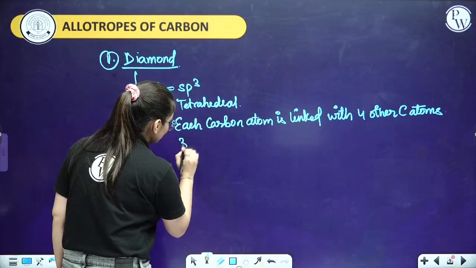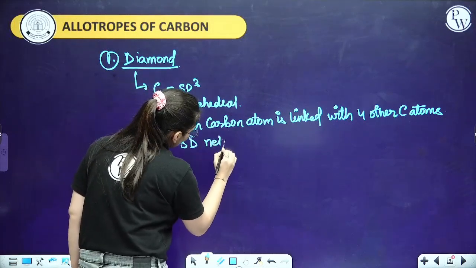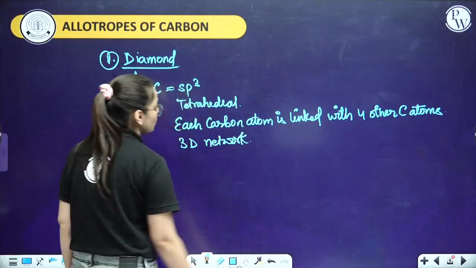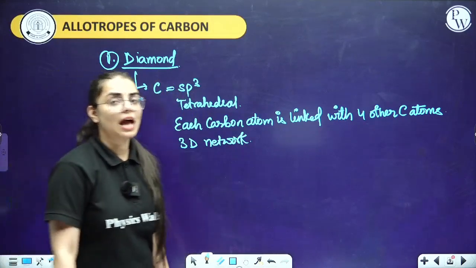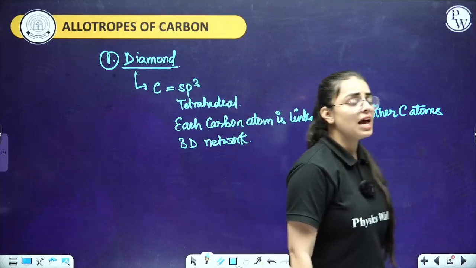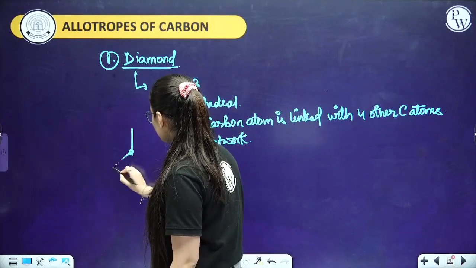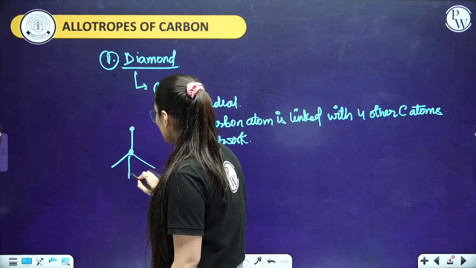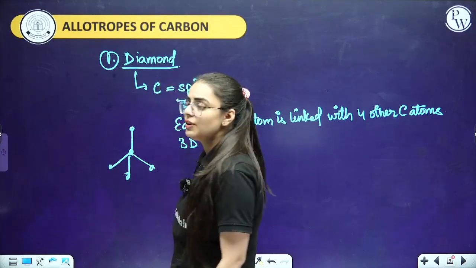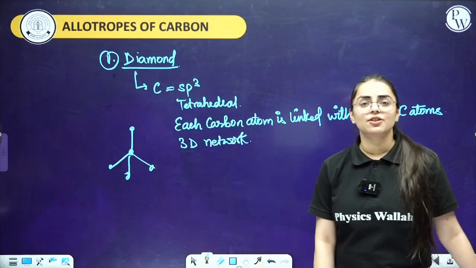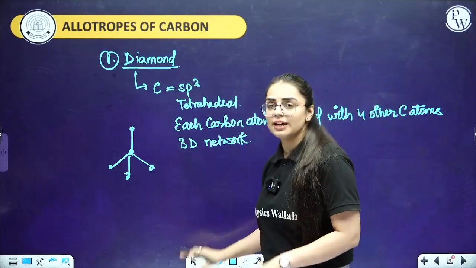Also students, it is a 3D network. It is a 3D structure that you are going to observe in the case of diamond. In the case of diamond, you can clearly observe it is a 3D network. For example, this is a carbon. It is connected in such a way with other carbon atoms. Clear, everyone? So it creates a tetrahedral shape, and that it is further connected out.